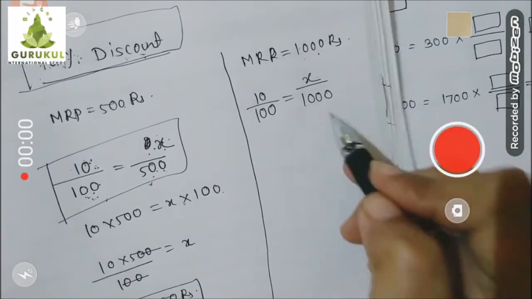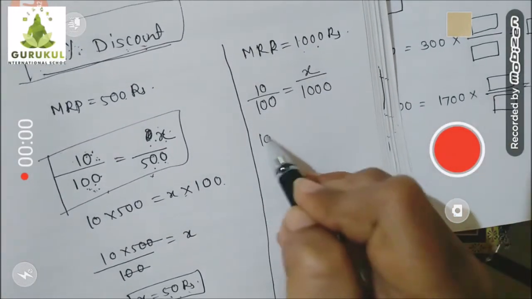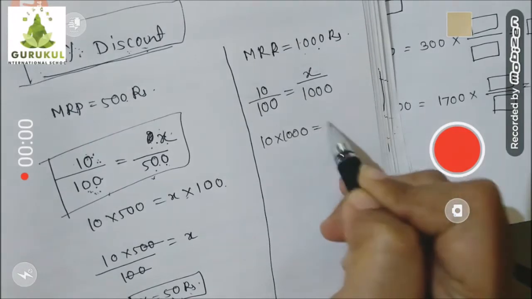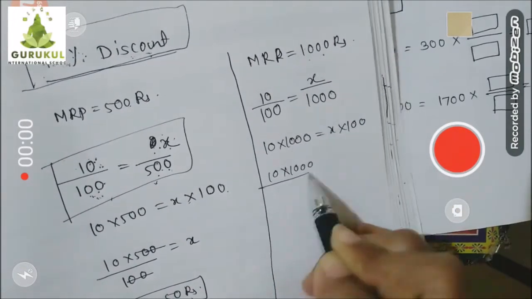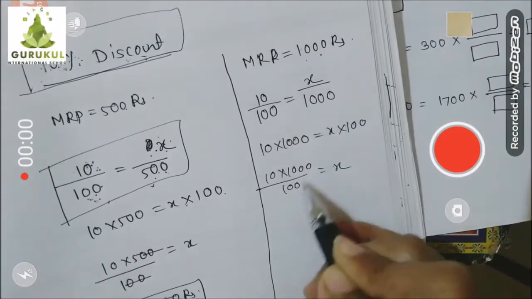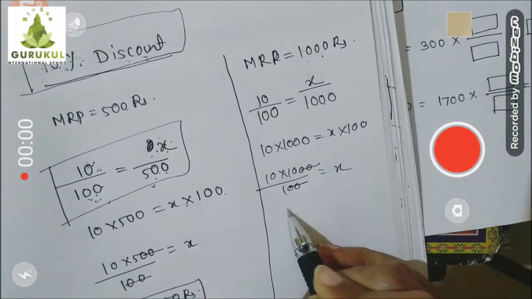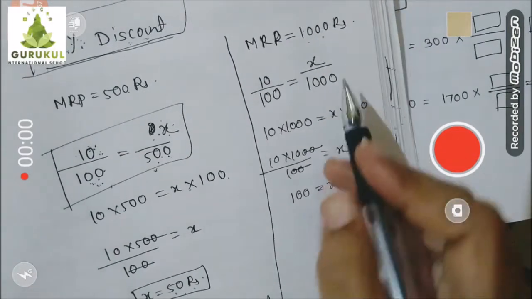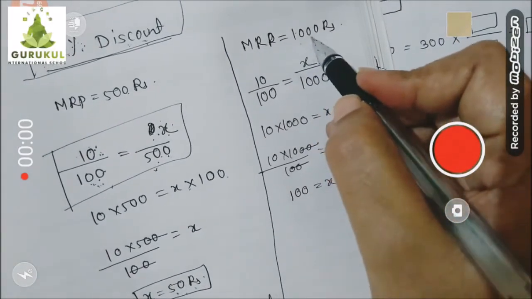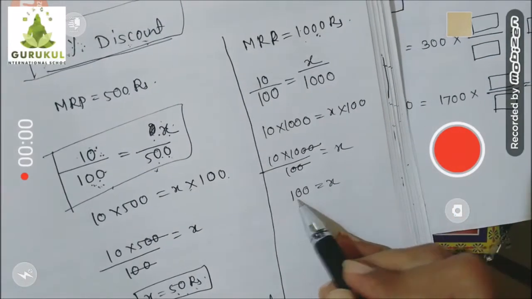Understood? So X upon 1000. Now cross multiply. You will get the same kind of answer. Then 10 into 1000 divided by 100 is equal to X. 0 0 cancel. 10 tens are 100. It means on 1000 rupees mark price of shirt, they will give you 100 rupees discount.